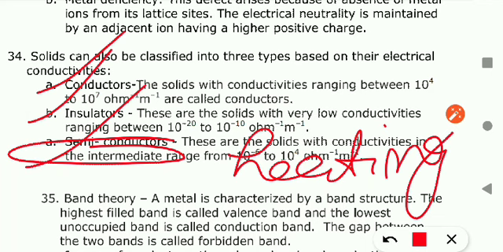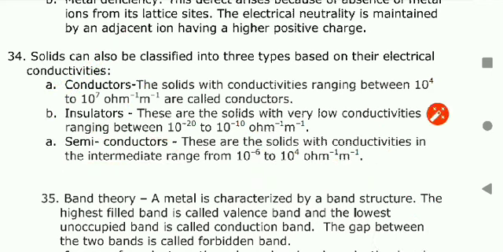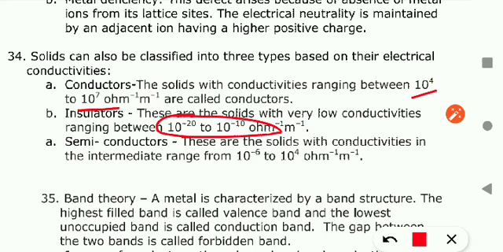Okay, so as you are looking, the conductivity range of a conductor is very high, that is 10 raised to power 4 to 10 raised to power 7, not minus, it is positive, ohm inverse meter inverse. And what about the insulator? Very less, it is 10 raised to power minus 22 to 10 raised to power minus 10 ohm inverse meter inverse. And what about the semiconductor? It is in between the conductor and insulator, as you are looking, 10 raised to power minus 4 to 10 raised to power minus 6.